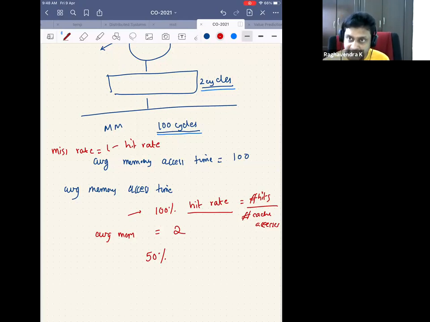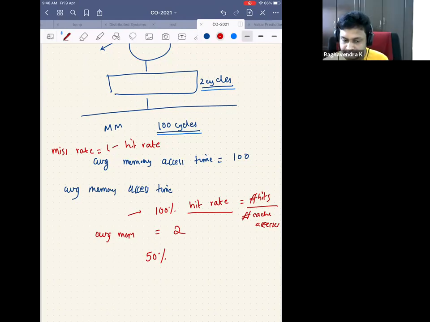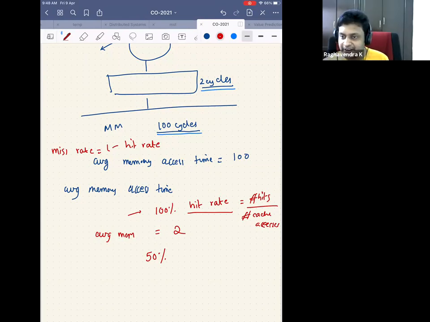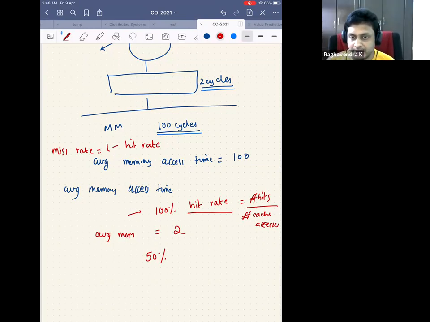But if the hit rate is 50%, what is the average access time? 52 cycles. How did you get 52 cycles? Sir, if there are two cache accesses, in one we might get a hit and in the other we can miss. That's a good way of thinking. Any other answer? 51.